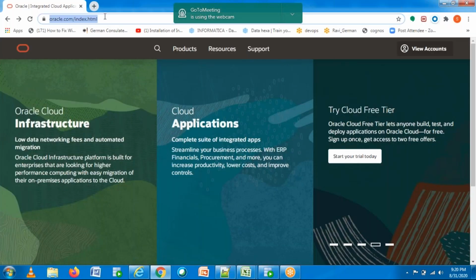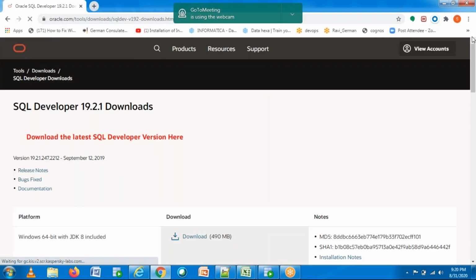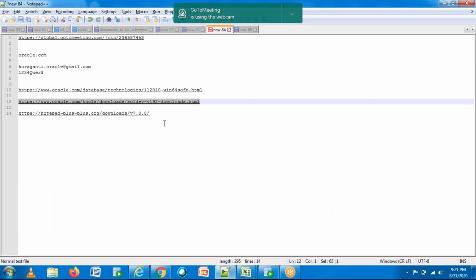If you open the link, you are able to see this one here: Windows 64-bit, JDK included. Just click on the download, the first one. Please let me know once you have downloaded these three files. I'll tell you the installation part. Okay, fine. Now let me continue the demo session.